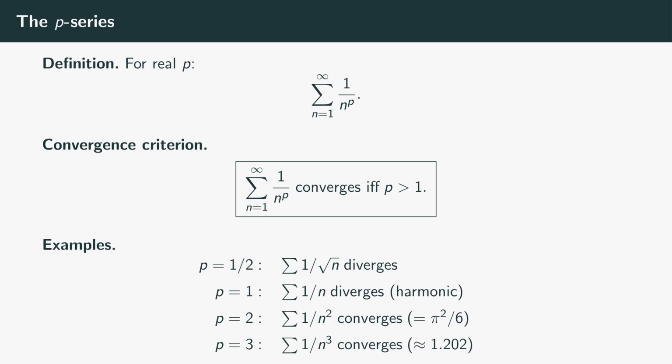Next episode, we'll prove this connection rigorously via the integral test, and as a corollary, recover the p-series rule. For now, memorize the cutoff. P greater than 1 converges, p less than or equal to 1 diverges. That is the most used single fact in series convergence.